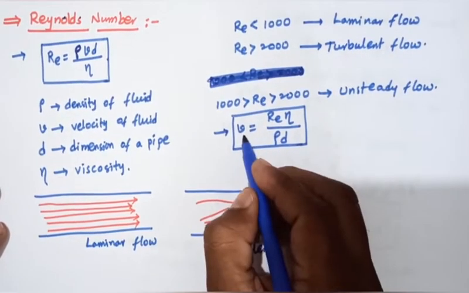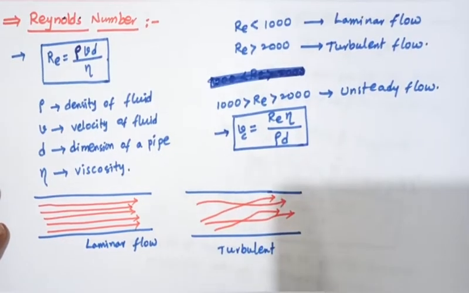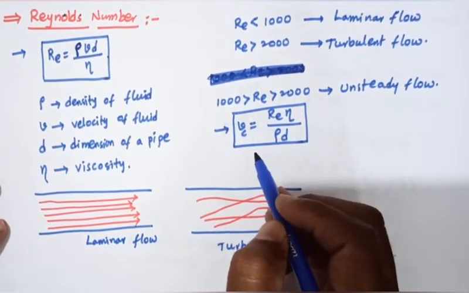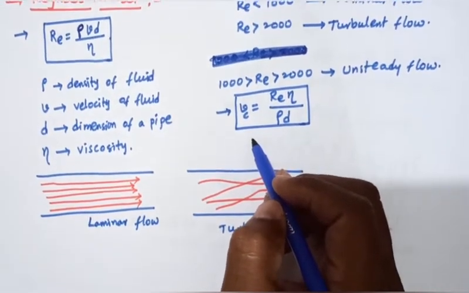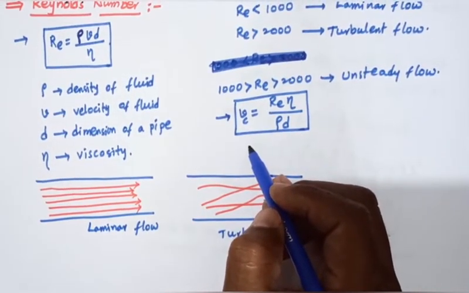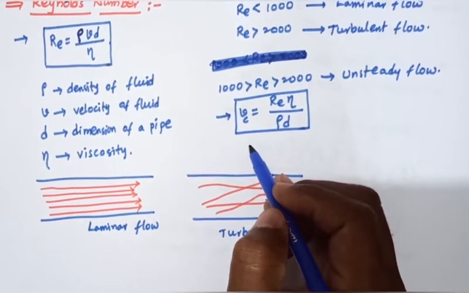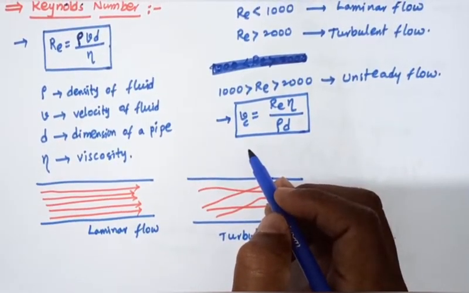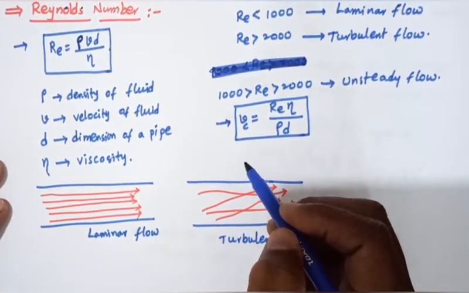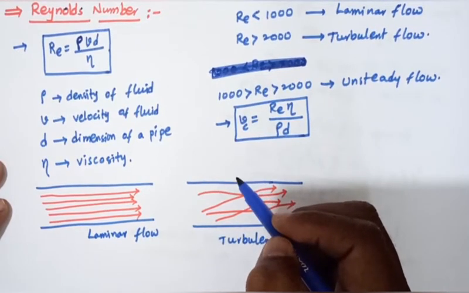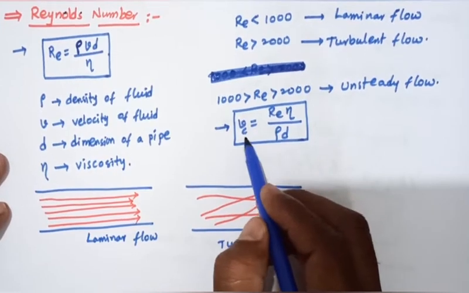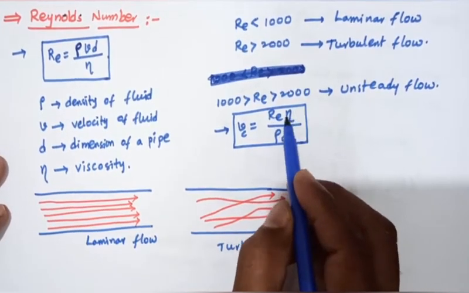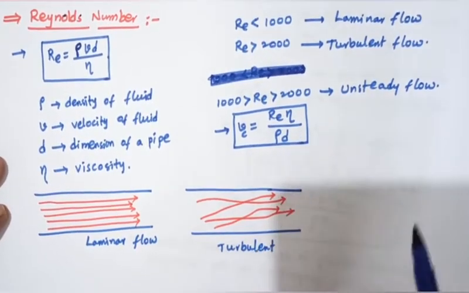Okay, so this particular velocity is called the maximum velocity. We have taken the maximum velocity of a fluid in the tube for which the flow remains streamlined, and it is called the critical velocity. The critical velocity Vc equals Re eta by rho into d.